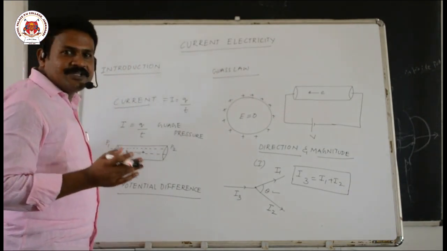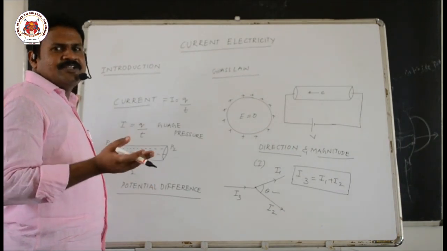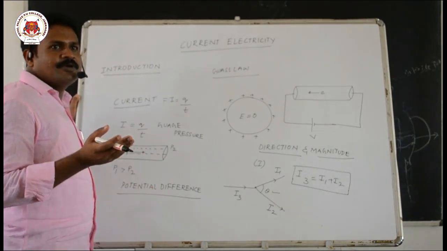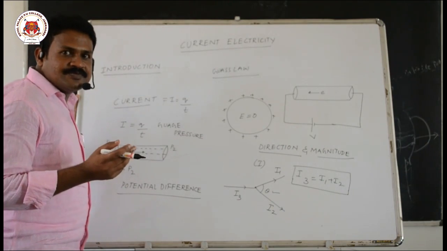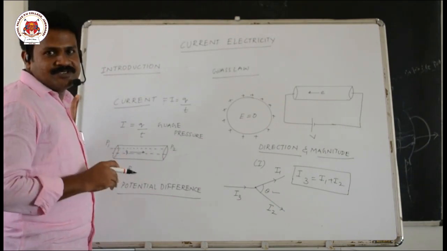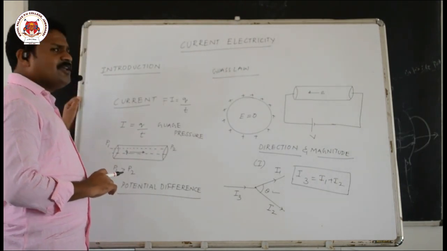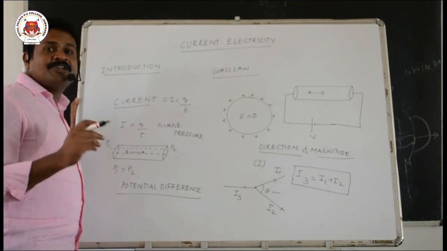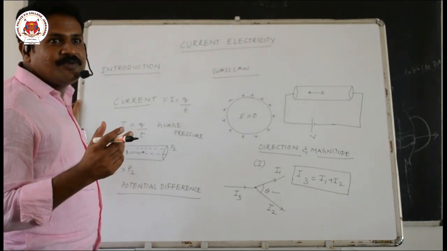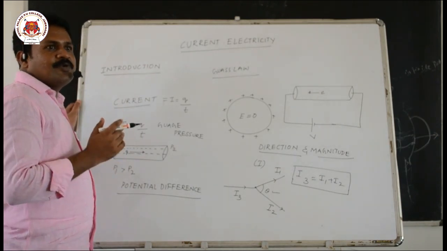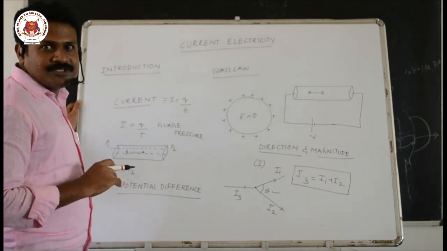So, what we learned here in the part of introduction is what current is. Many types of currents are there. That is, water current is there. You have studied in your fluid dynamics, that is, mechanical properties of fluids: when we create a pressure difference, water will flow. Similarly, thermal current is there. When we create a temperature difference, heat will flow from high temperature to low temperature.